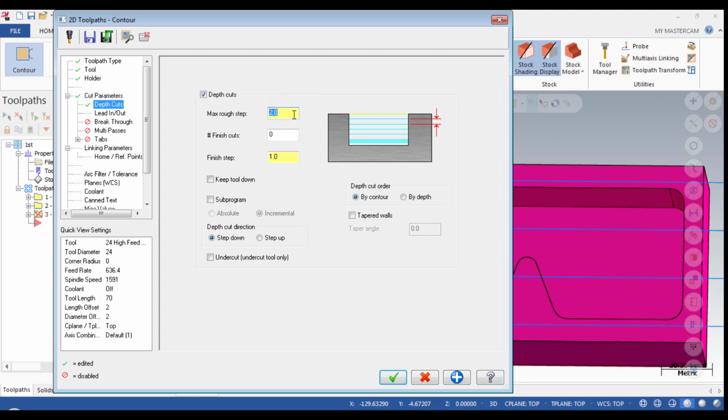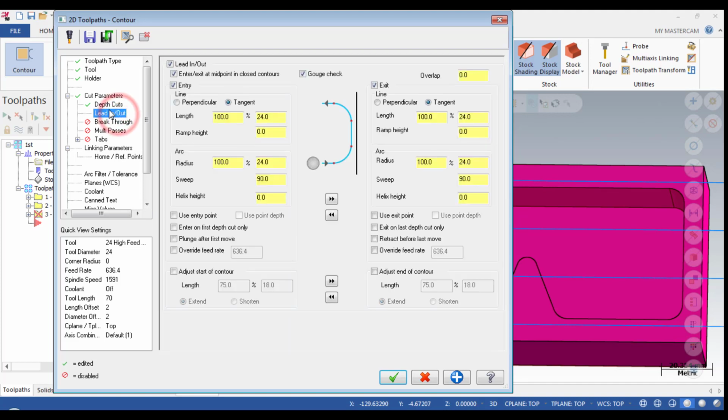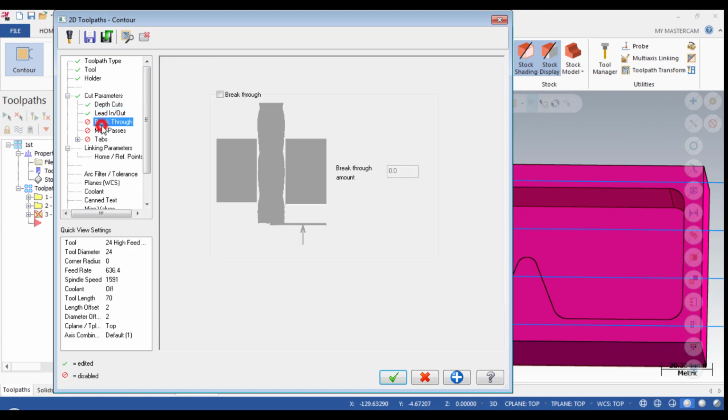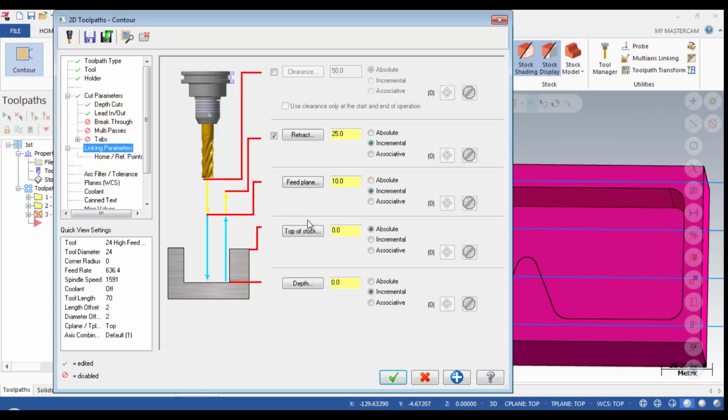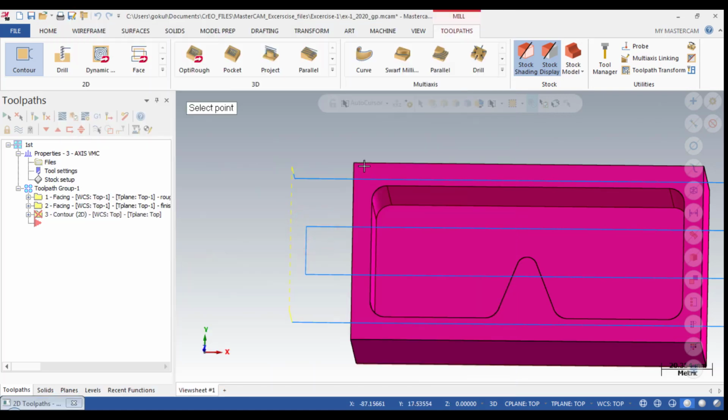For depth of cut, I am selecting a maximum rough step of 2 mm, because as it is aluminum, the material removal will withstand that 2 mm. Okay, now we are going for the arc. It is a lead in and lead out, just the entry point and exit point, with no breakthrough tabs, and we go to the linking parameters.